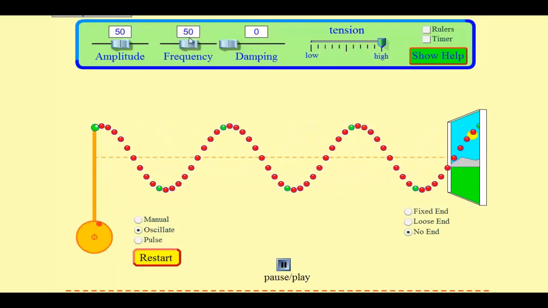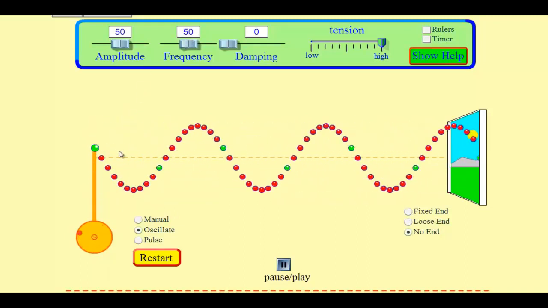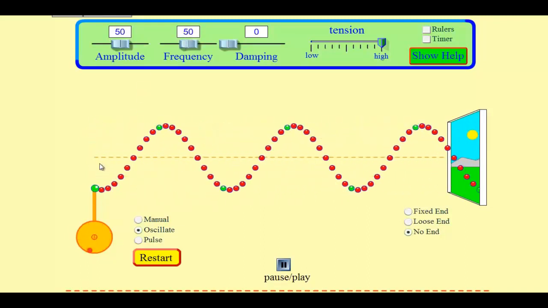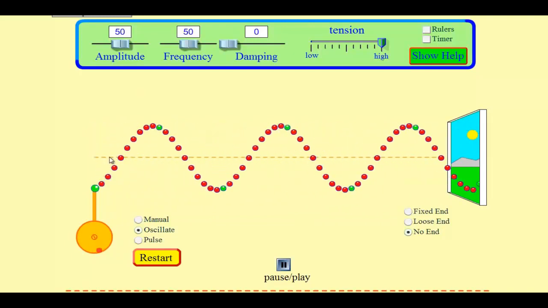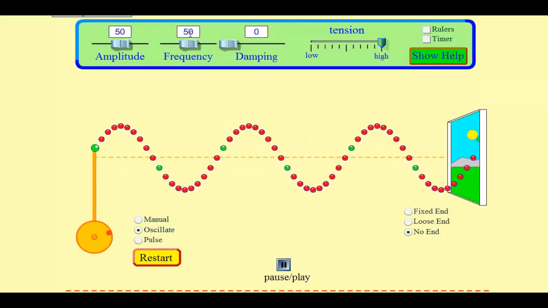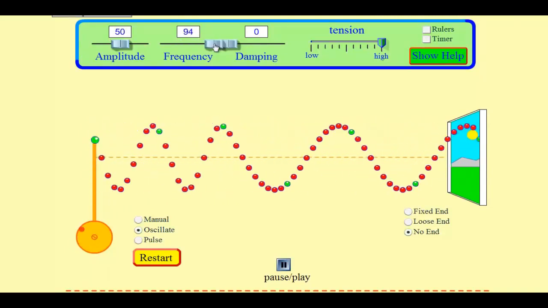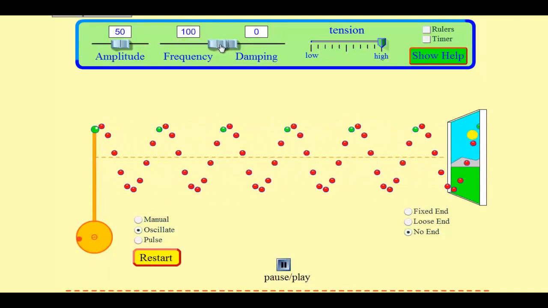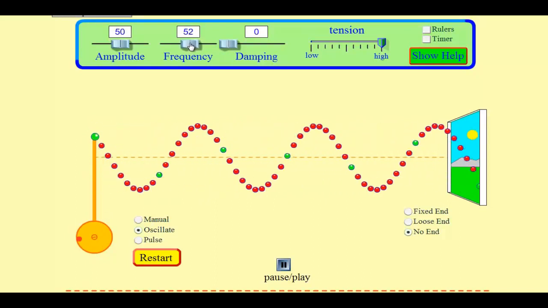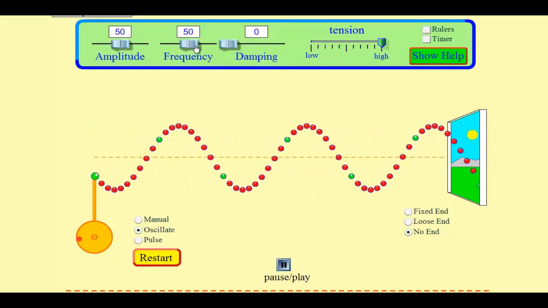The number 50 does not mean 50 hertz. 50 hertz would mean that the wave is being created 50 times per second, and clearly that's not true. In this simulation, the 50 just represents the fact that it's at 50% capacity. That would be 100% capacity up at this end. So we can adjust the frequency of the oscillations by moving that slider.